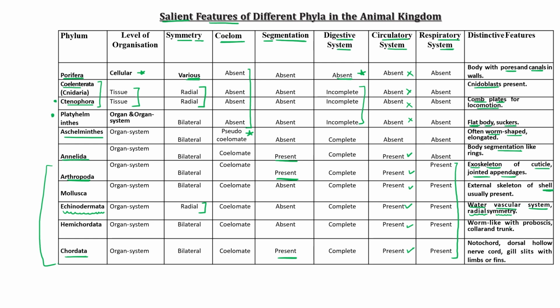About Hemichordata, worm-like with proboscis, collar and trunk. Their body is divided into these three parts. In Chordata, the presence of notochord, dorsal hollow nerve cord, gill slits, with limbs and fins. This is the main distinguishing feature of phylum Chordata. Okay, so this is all about today's lecture.